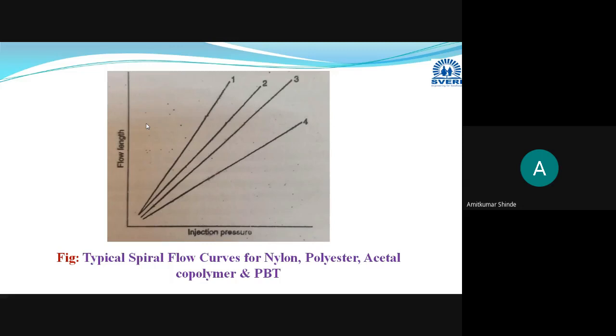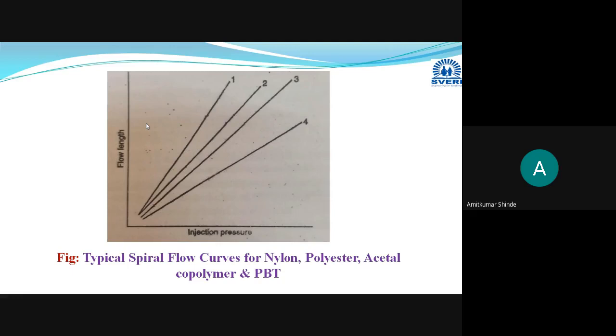Okay. Now, why is it necessary to go through this flow curve? Depending on this flow curve, you will be able to understand how much flow length that material will provide.